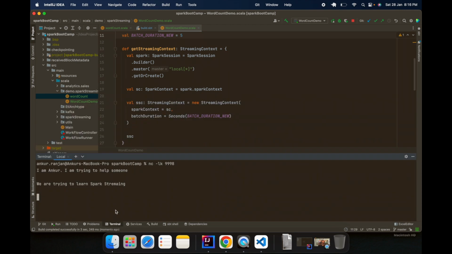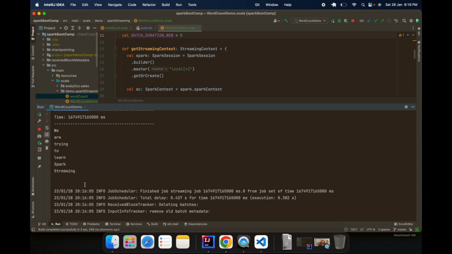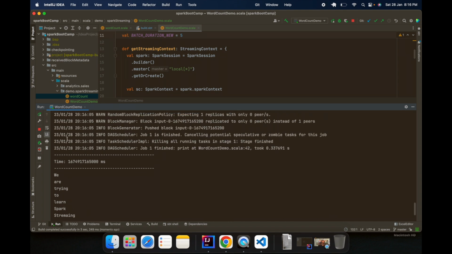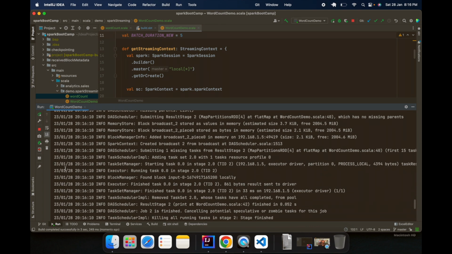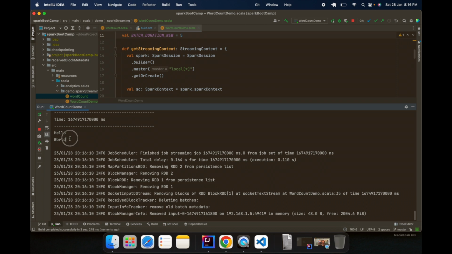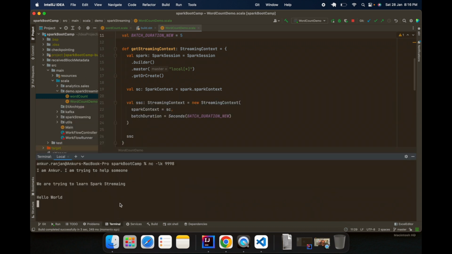Let's go here and type hello world. We are trying to learn Spark streaming. Hello world. This is one batch duration. In 5 seconds, it got hello world. In the next duration, we might write hello again.